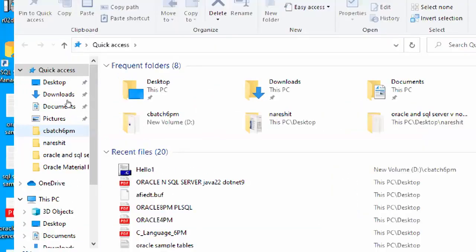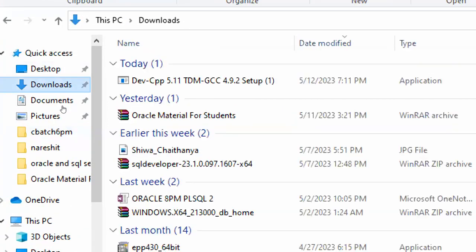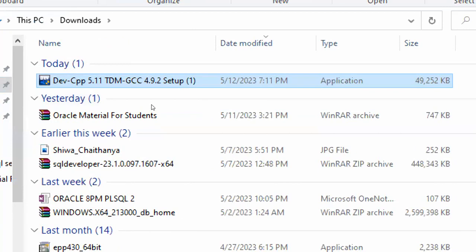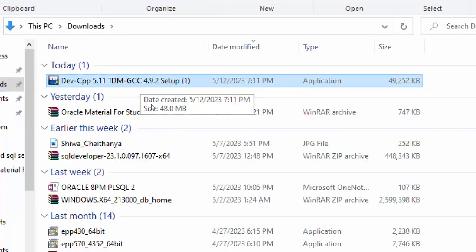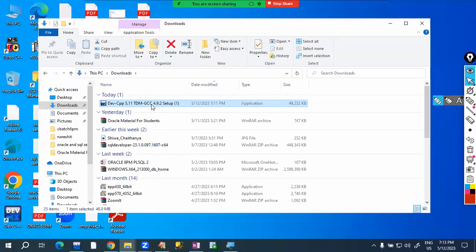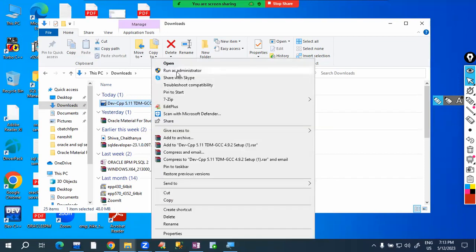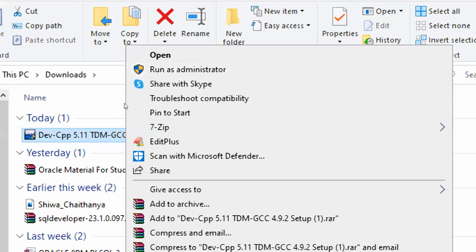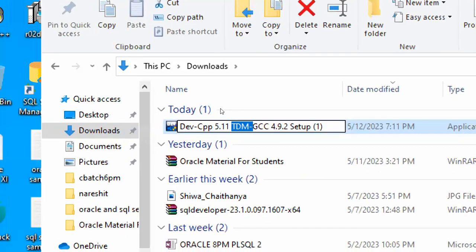Here one setup file we will get. This is the software we want to install now. Double click on the Dev C++ setup file, or right click and select run as administrator. Or simply you can double click on it, no problem.